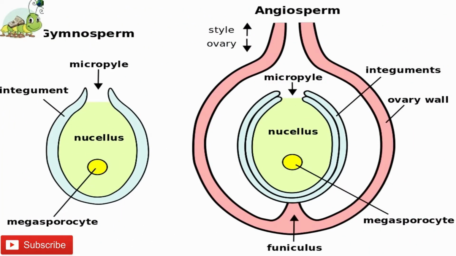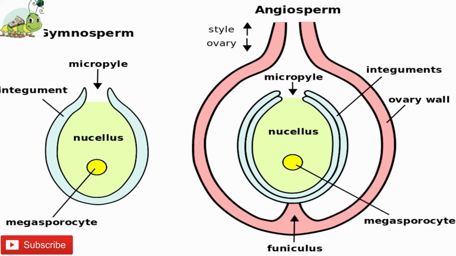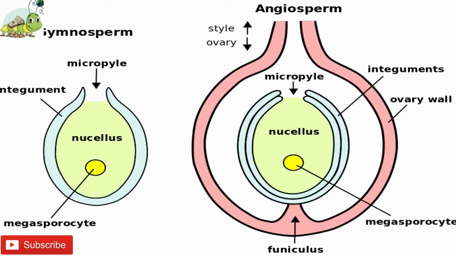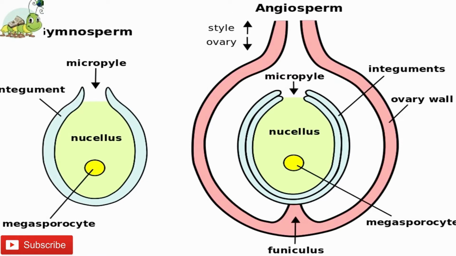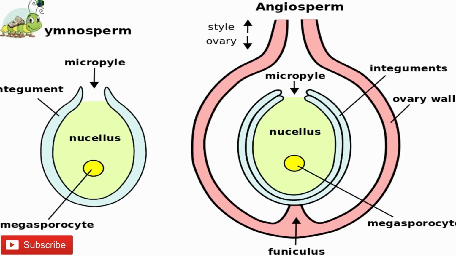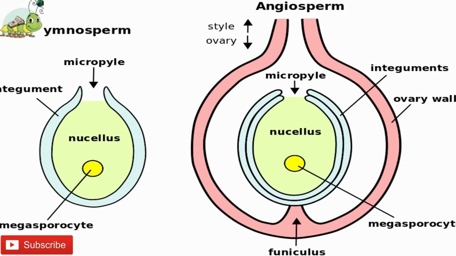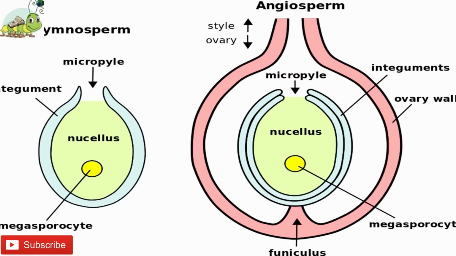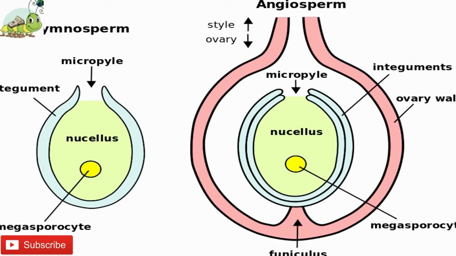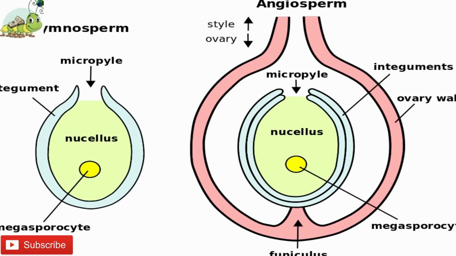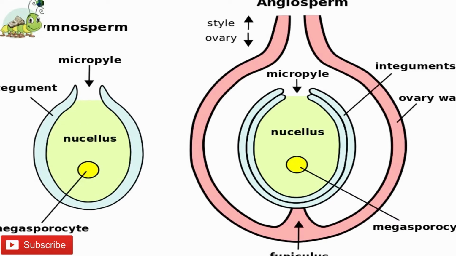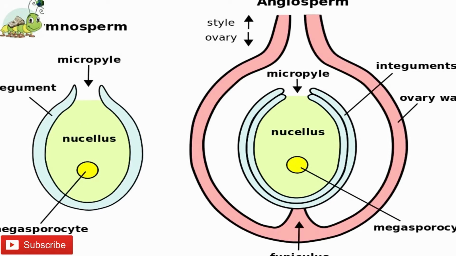Each ovule is attached to the placenta by a slender stalk called the funicle. The point of attachment of the body of the ovule to its stalk or funicle is known as the hilum. In the inverted ovule, the part of the funicle remains attached beyond the hilum alongside the body of the ovule, forming a sort of ridge called the raphe.